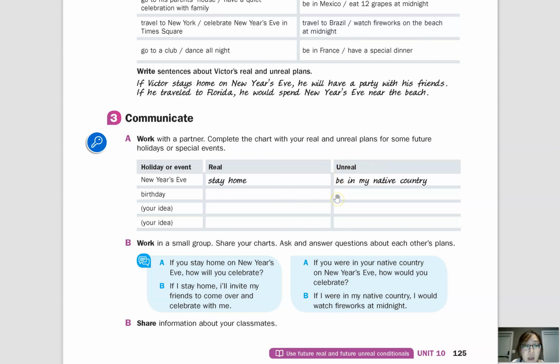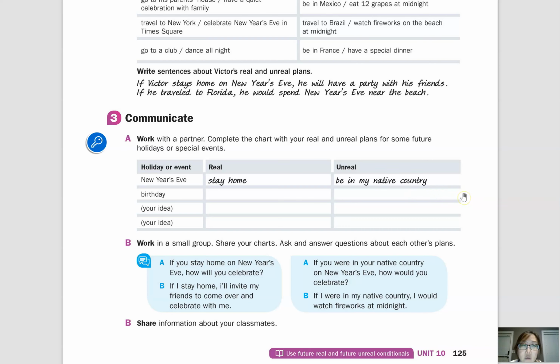You could say, but if there were a vaccine for the coronavirus, I would go out with all my friends. Okay? If there were a vaccine, or you could say, if a vaccine were ready, then I would go out with all my friends.